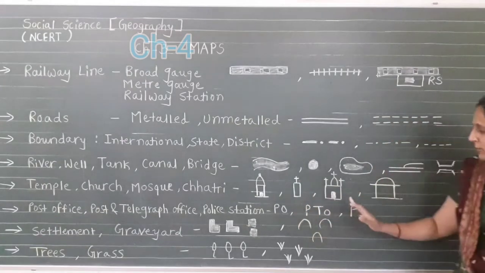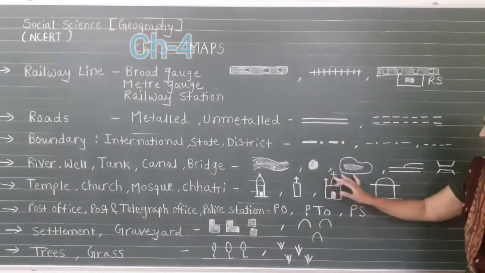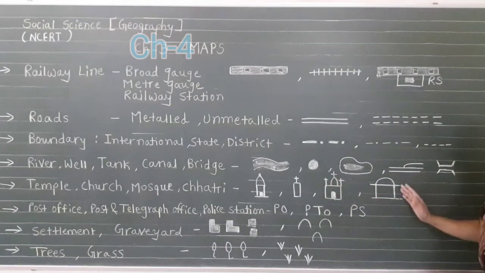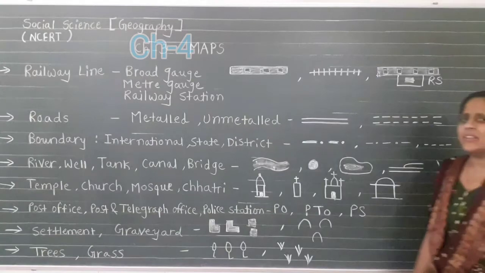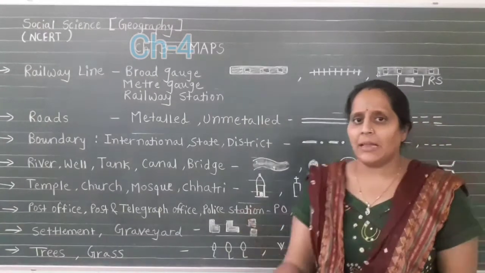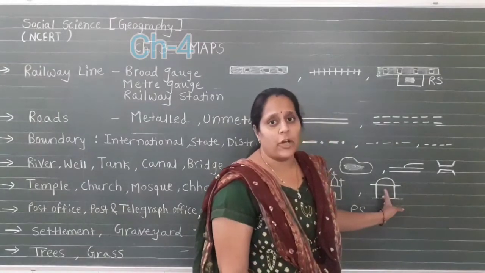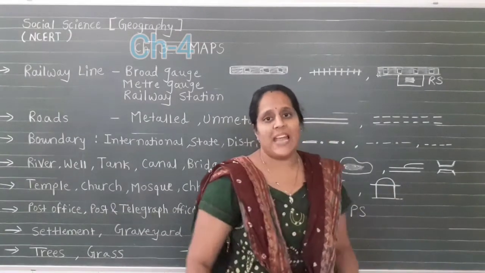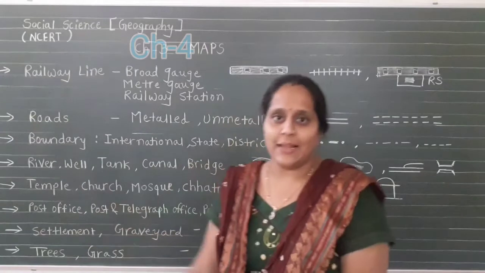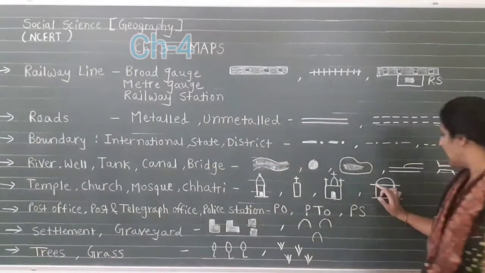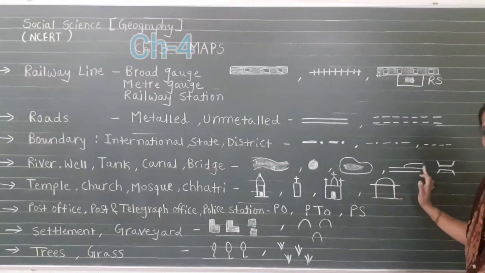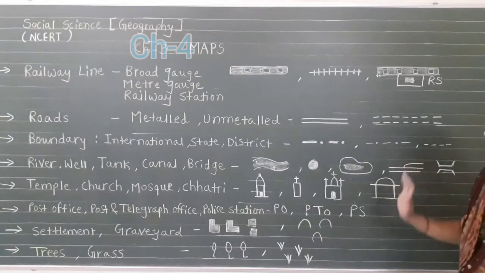Now we are talking about a mosque, which is indicated with a 3 cross sign here, and the last symbol indicates a chhatri. What is meant by chhatri? Chhatri is a kind of dome shape. In ancient times, people built this kind of architecture to build temples, mosques, etc. So that's why they used this round shape, half circle shape. It is called a chhatri.